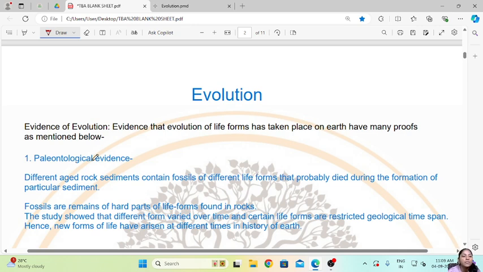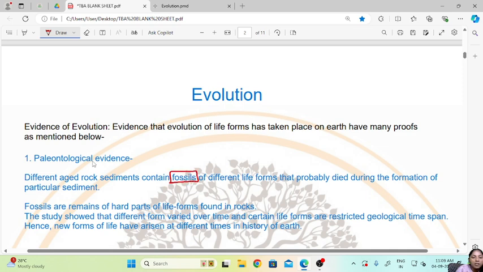So the first one which we have is paleontological evidence. Different aged rock sediment contains fossils. So fossil, this word we have heard. Fossils are the remains of different organisms which existed back in time, but those were buried when the rock sediments were being formed. So these fossils are also a proof that there occurred the evolution of different life forms.